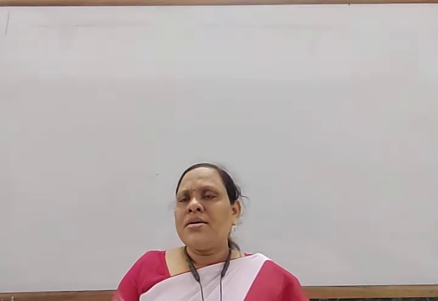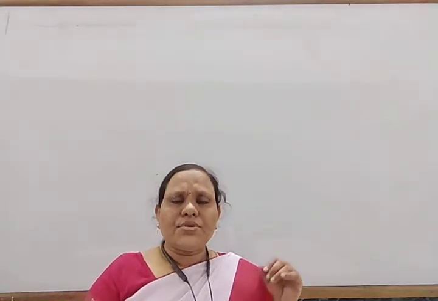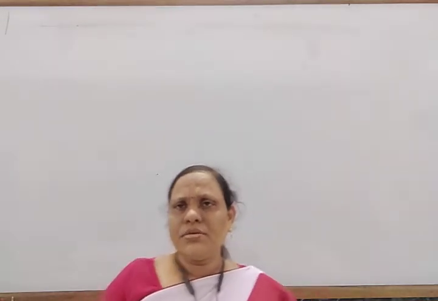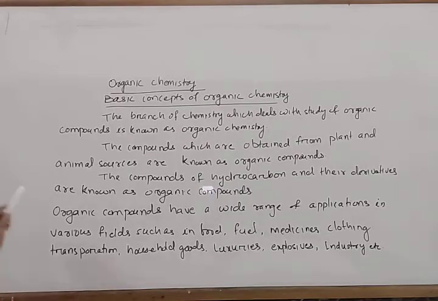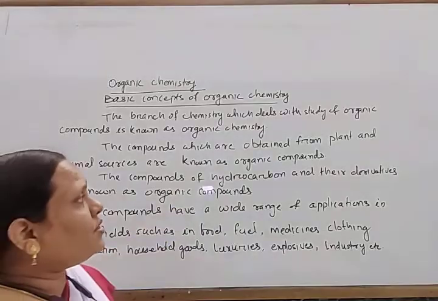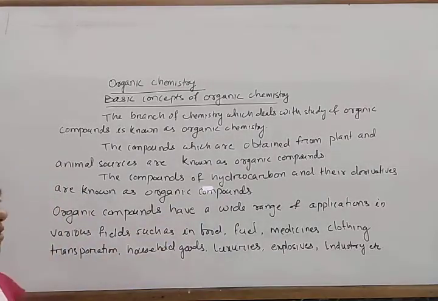Okay. So next, here write down some introduction. The branch of chemistry that deals with the study of organic compounds is known as organic chemistry. The compounds which are obtained from plant and animal sources are known as organic compounds, except carbon dioxide or oxides of carbon. So hydrocarbons and their derivatives are known as organic compounds.